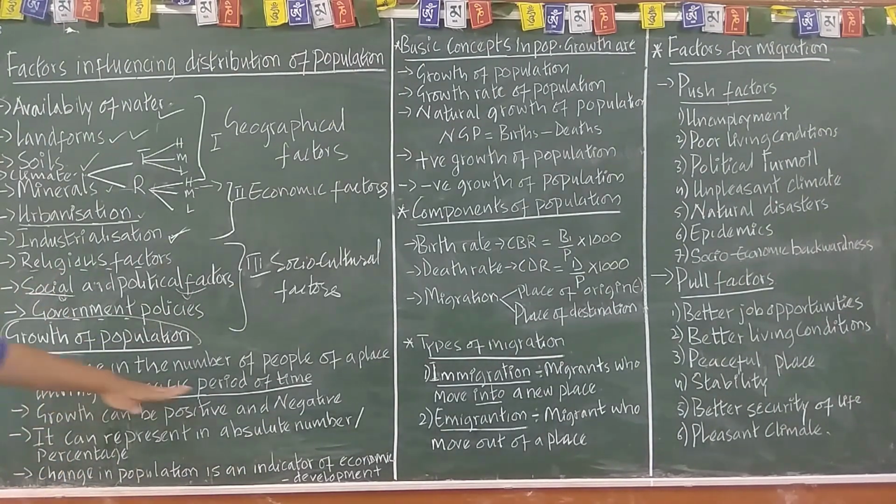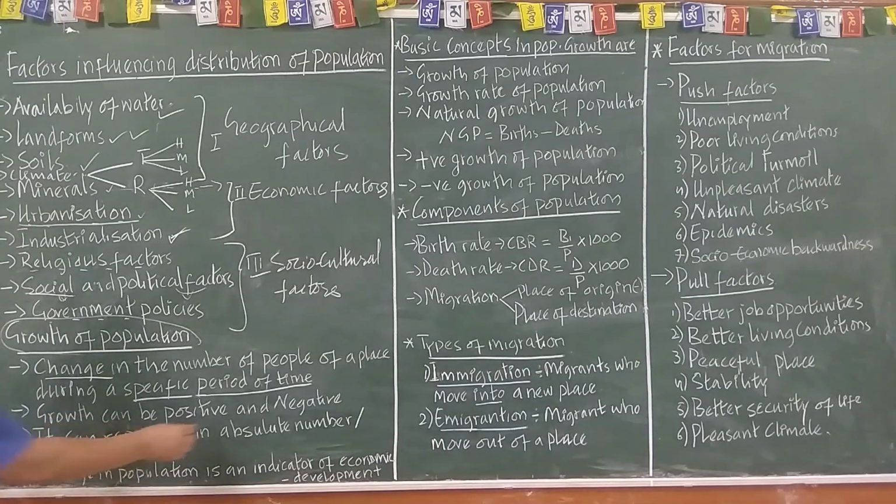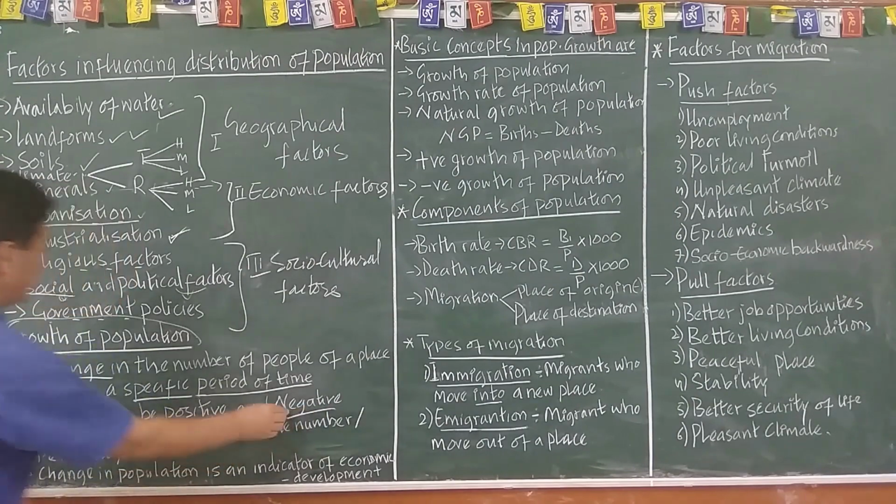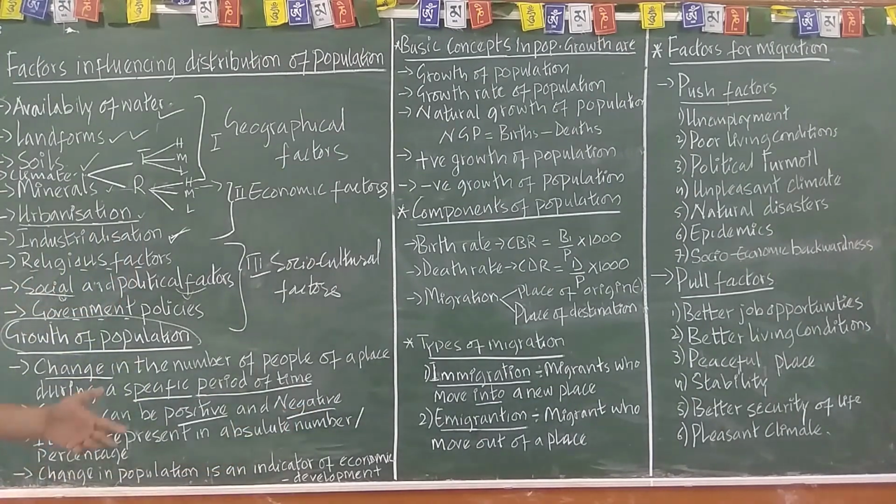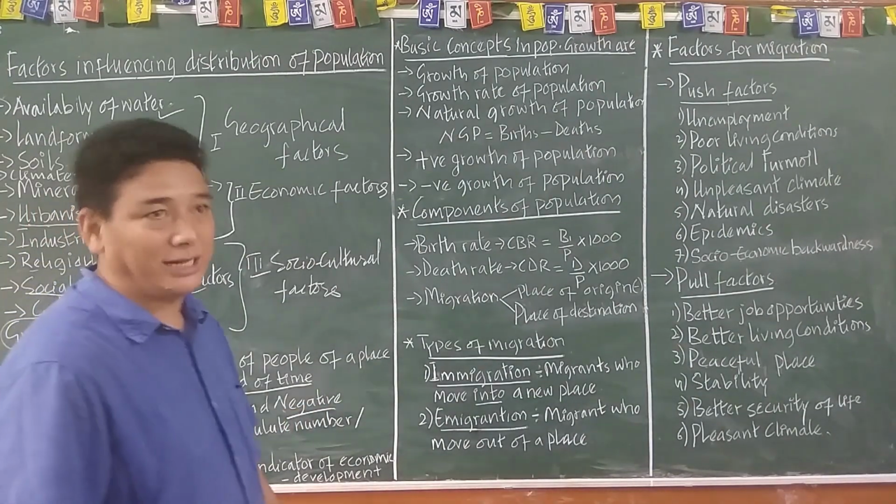Now, till this point, we have discussed yesterday, right? The growth of population. Growth can be positive or negative, right? Growth of population can be positive or negative.